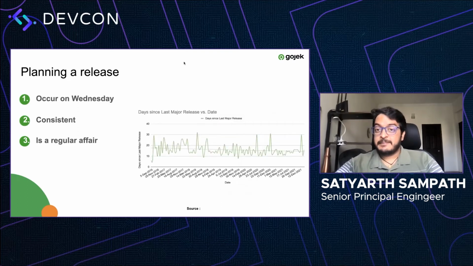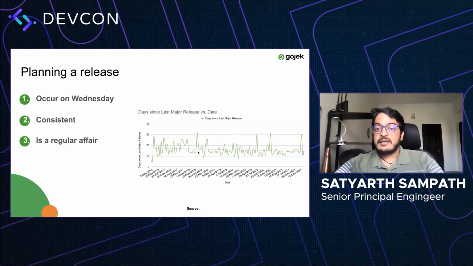All right, so did it help making all these changes? It did help. If you see, the graph on the right side is a graph of the days between major releases over the years, right? So around mid-2019 was when we realized that this is a problem and we started working on this. We had a few hiccups initially, basically convincing everyone, making sure that this is the guideline they could stick to and so on. But as you'll see, as time proceeds, the variance in the number of days between releases reduced. And we reached a point where we were quite stable at about 2 weeks of duration between releases.